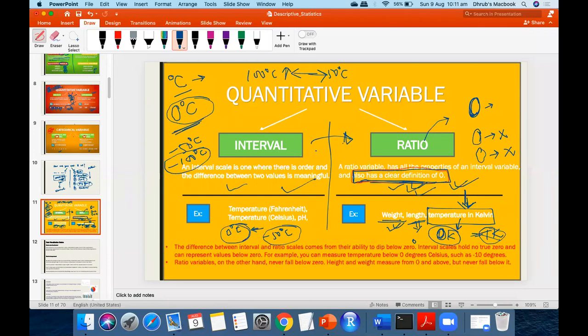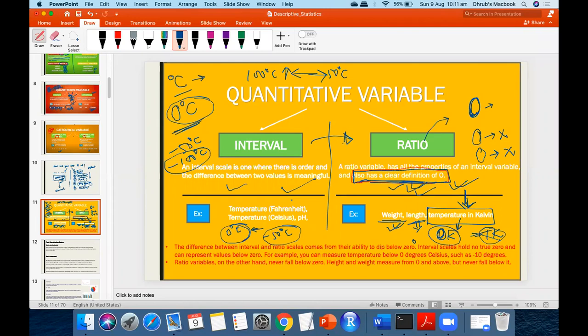Sorry, Dhruv, one more thing. So ratio at 0 is always the null value, right? Null value, yes, you can say in a way. That means that quantity is not present there. Not null, but that quantity is non-existent. Exactly. But interval beyond 0 is possible, and there is a meaning to it. But ratio at 0 is the last, and it's non-existing kind of.